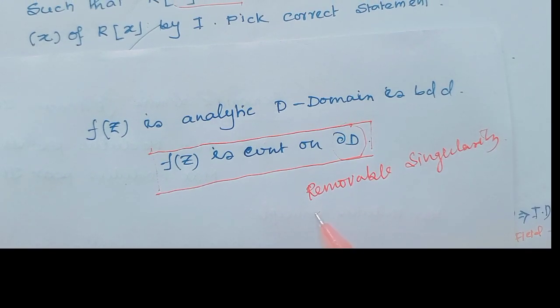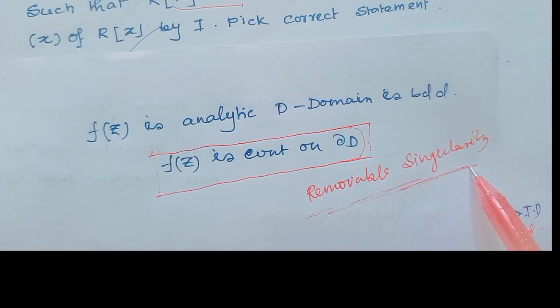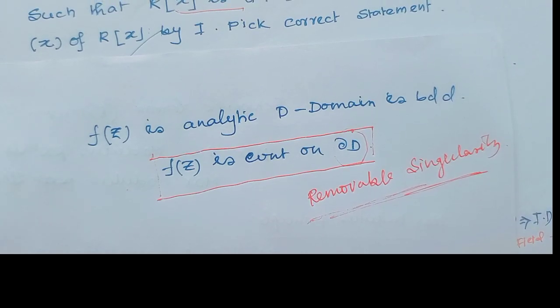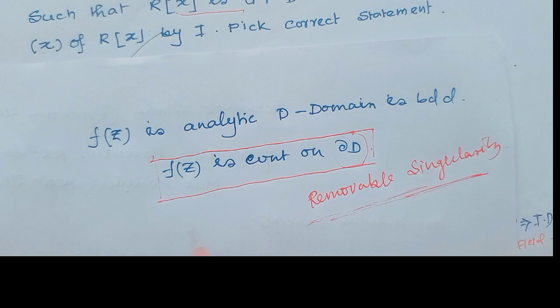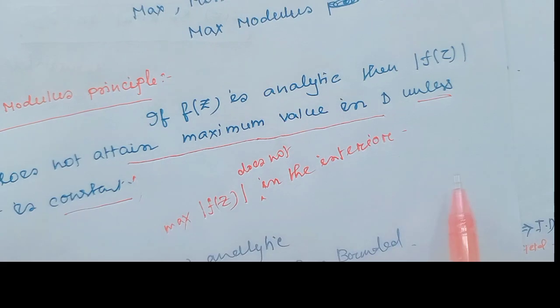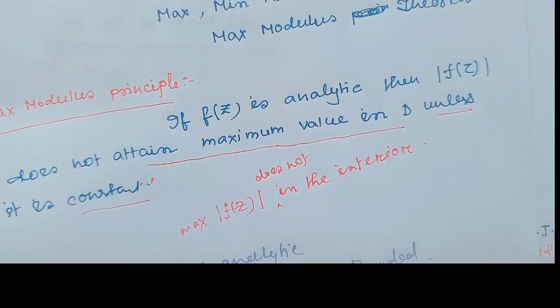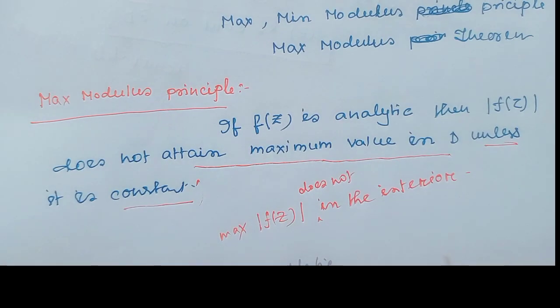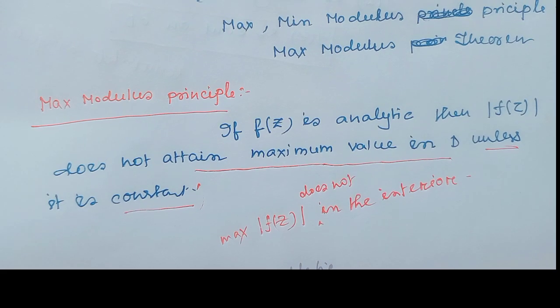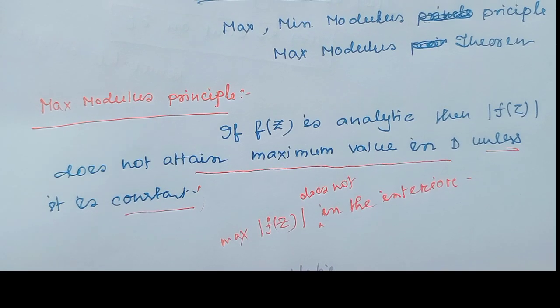So this singularity is known as a removable singularity. Notice, the maximum modulus principle does not tell us where the maximum value exists if the function is not continuous.